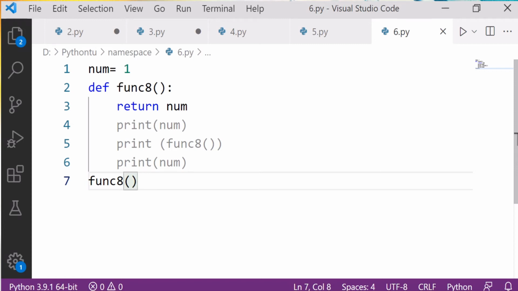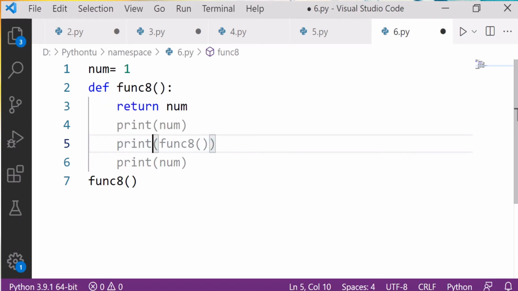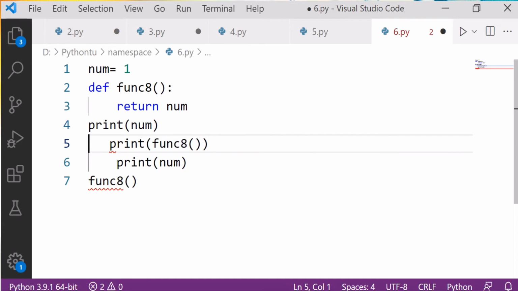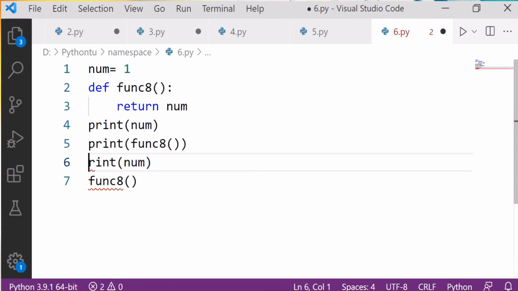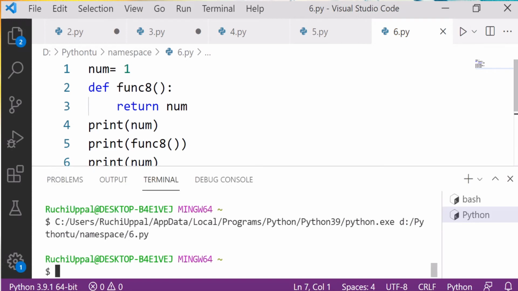Define function func8. Wait, indentation. I don't need this now. So Control S, and let's run and see the output.